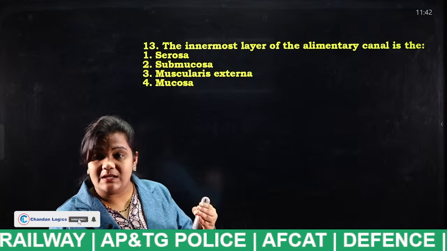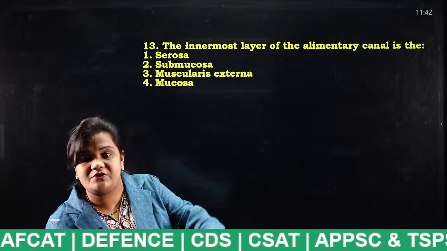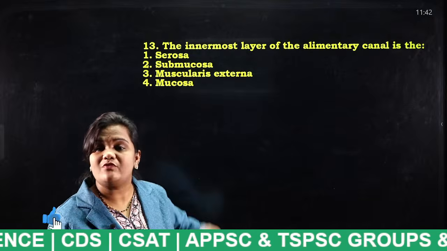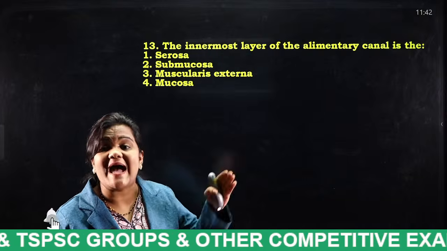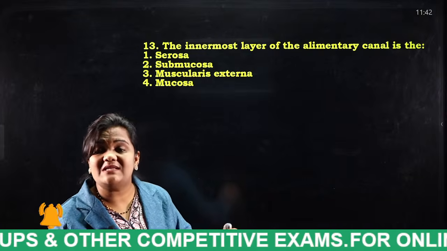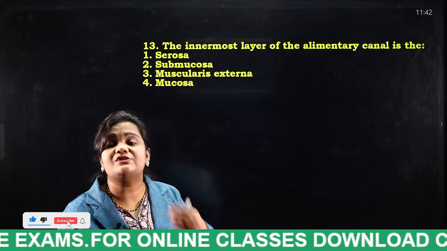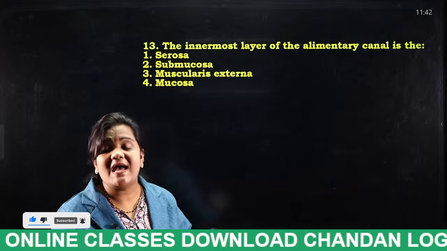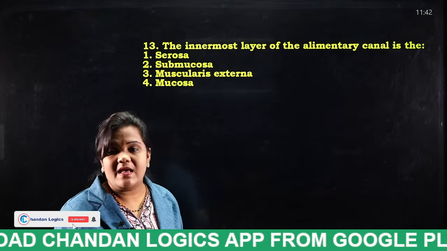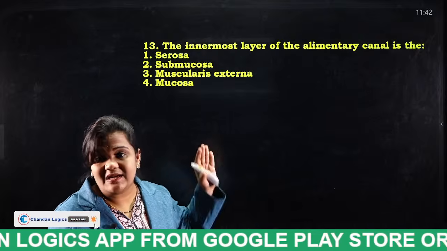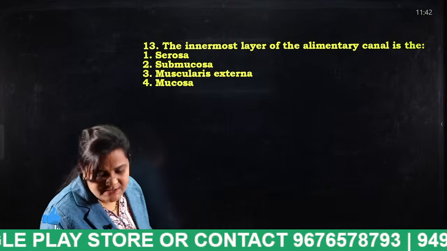Next comes the submucosa. From the food we take, the nutrients enter into the bloodstream and nerves, and that layer is known as the submucosa. And next comes the muscle layer. Peristalsis means the contraction movements of food, and peristalsis movements happen in the muscle layer, and finally the serosa. So what is the answer for this question, students? Very good.